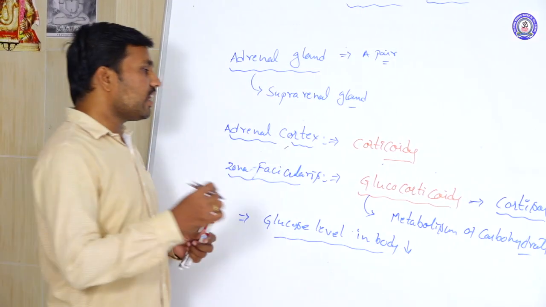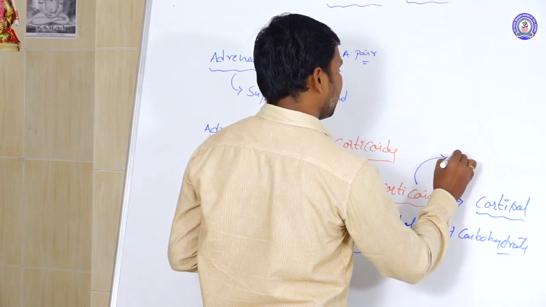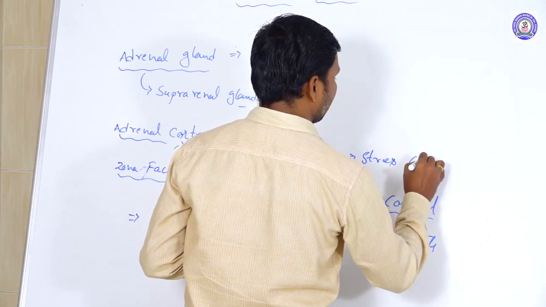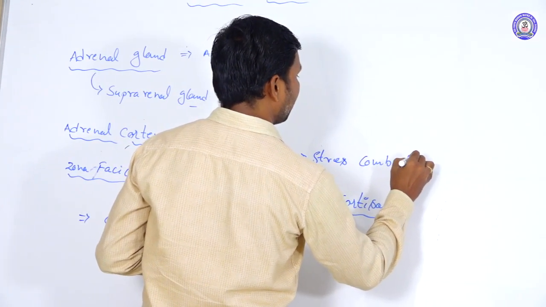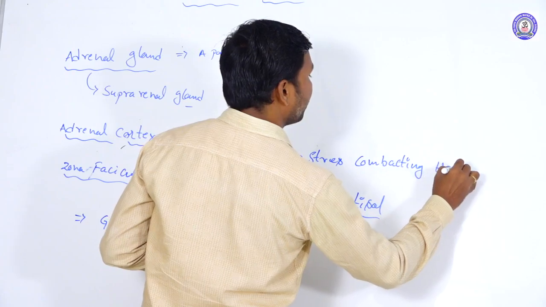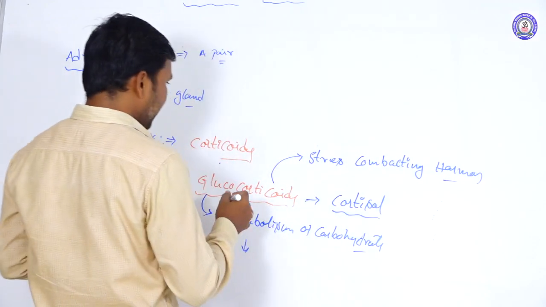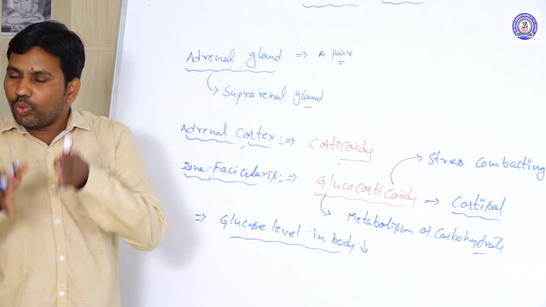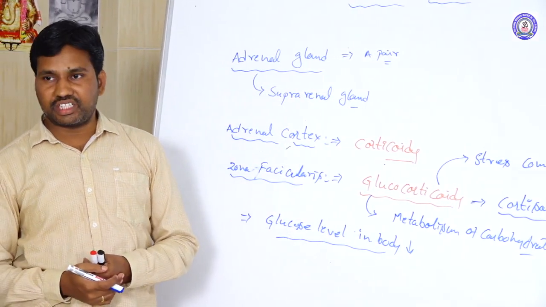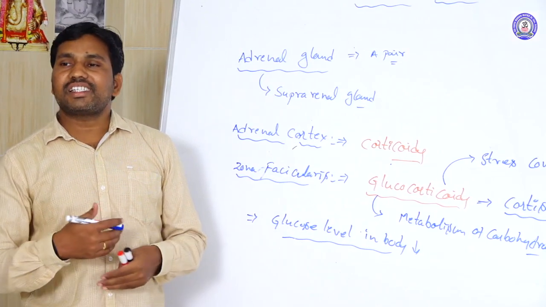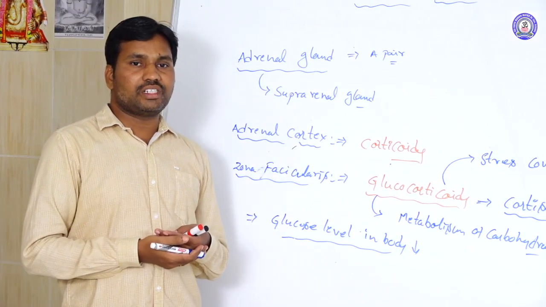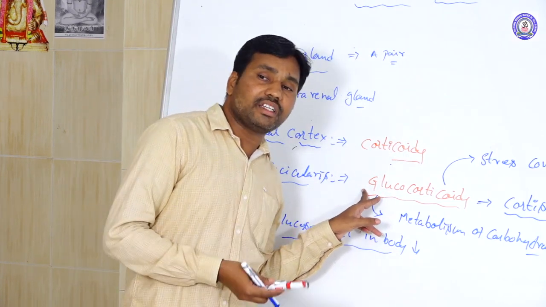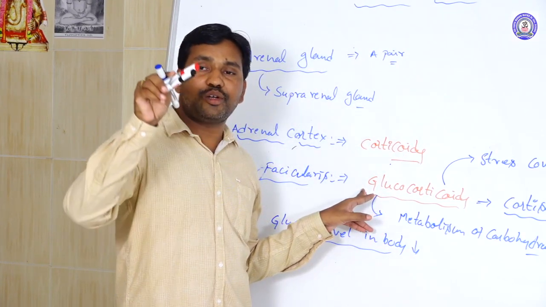these are also called stress combating hormones. The other name of these glucocorticoids is stress combating hormone. What is meant by stress combating hormone? It is going to reduce the stress condition. Whenever stress is rising in humans, at that time the secretion of glucocorticoids rises and slowly the stress is reduced.